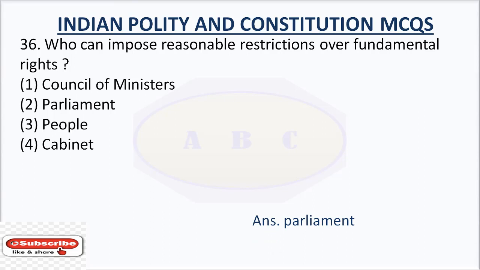The fundamental rights are not absolute and are subject to reasonable restrictions as necessary for the protection of public interest. They can be enhanced, removed, or otherwise altered through a constitutional amendment passed by a two-thirds majority of each House of Parliament.